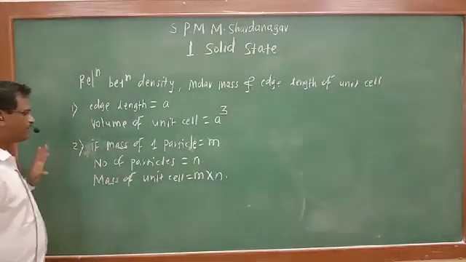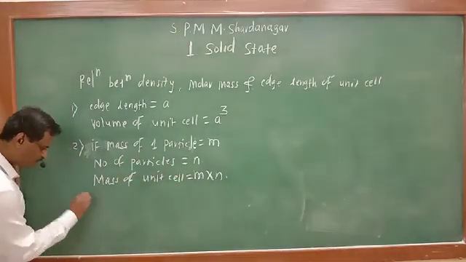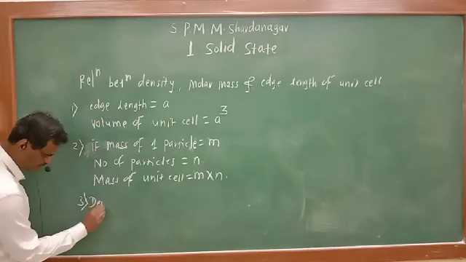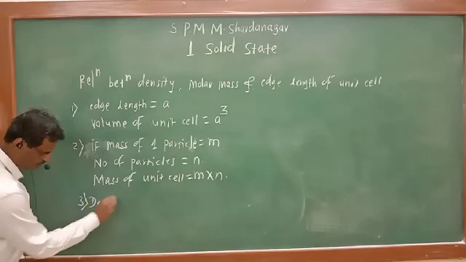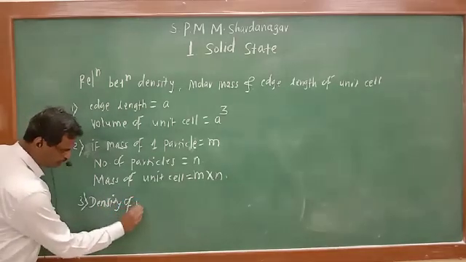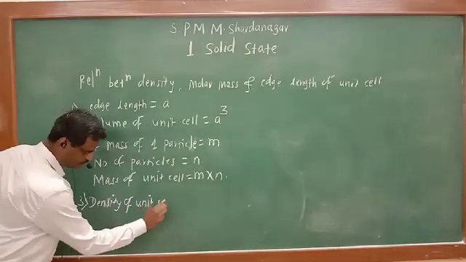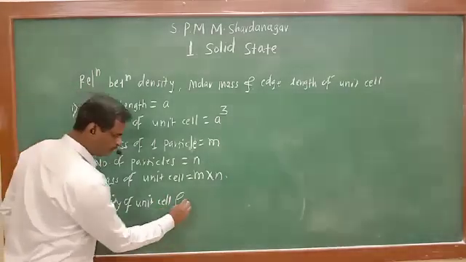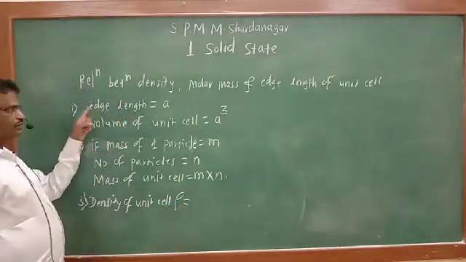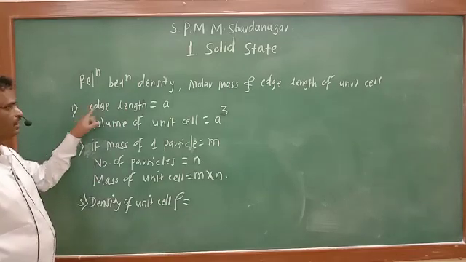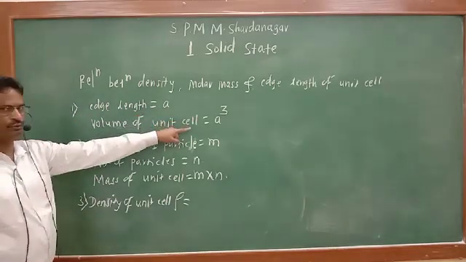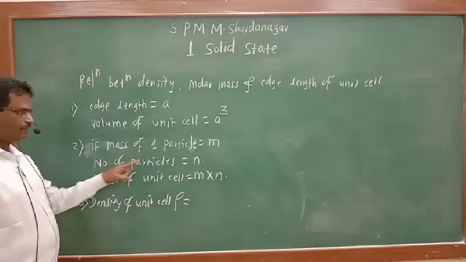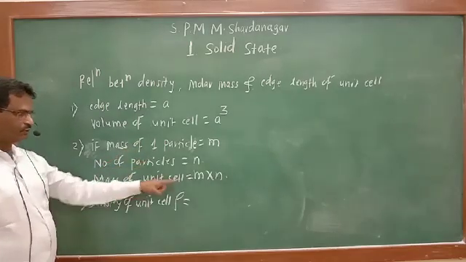So from this data, third step, we must know how to calculate density of unit cell. Density of unit cell, symbol rho. See, this is your previous knowledge. Length A, so volume A cube. Mass of one particle m, number of particles n, so mass of unit cell will be m into n.